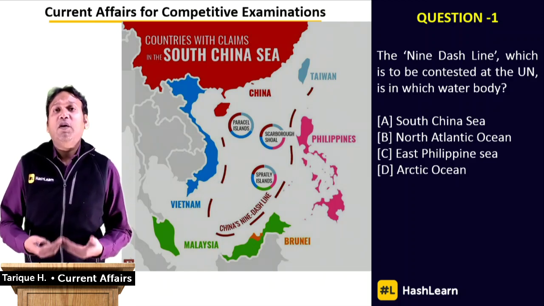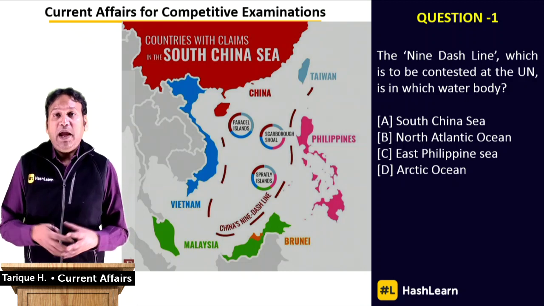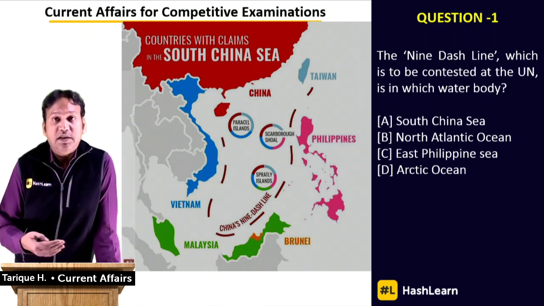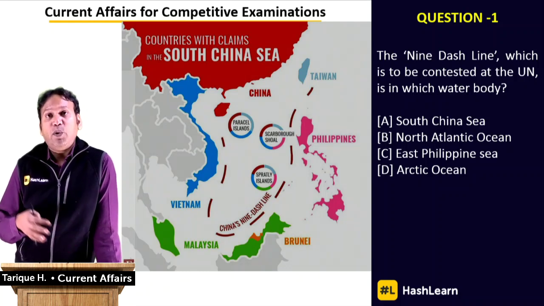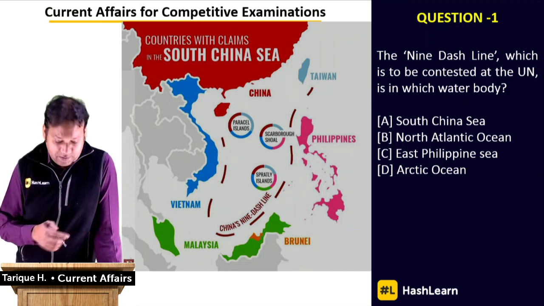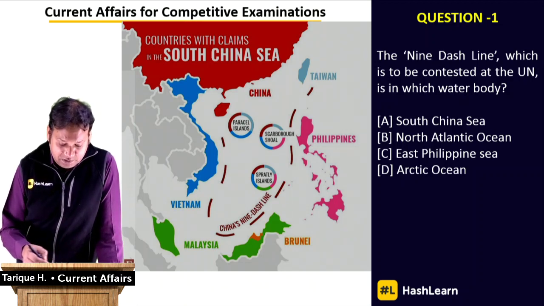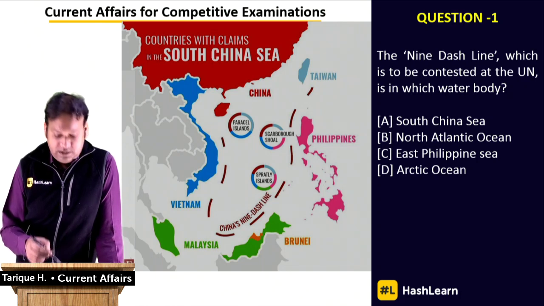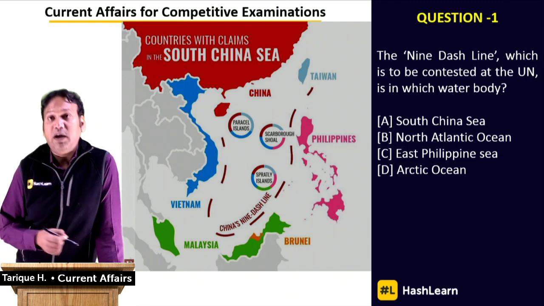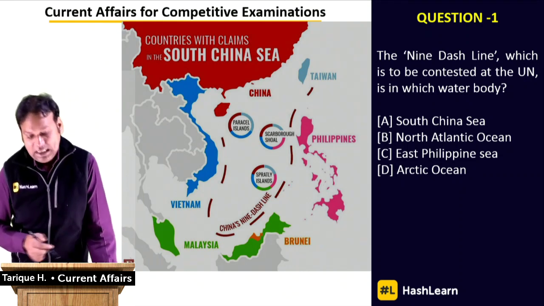They're developing a lot of man-made islands and building and weaponizing them, making air bases in these places, and that is what is causing a lot of concern for these countries around the South China Sea. And the area that is basically the contested area is represented by this line which has got the nine dashes, and that's why this is called a nine dash line.